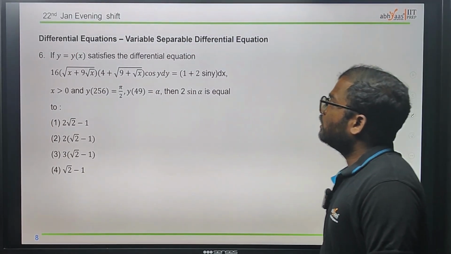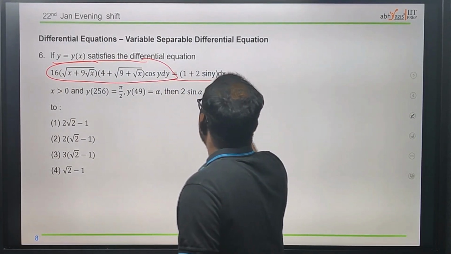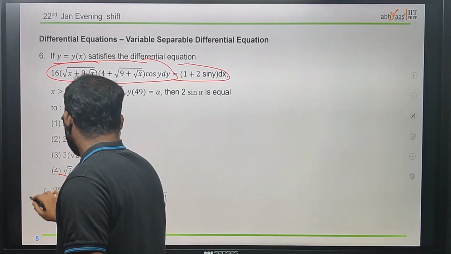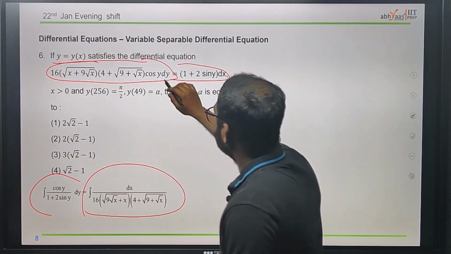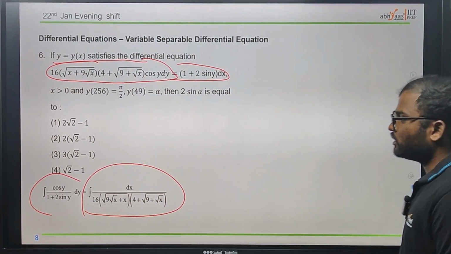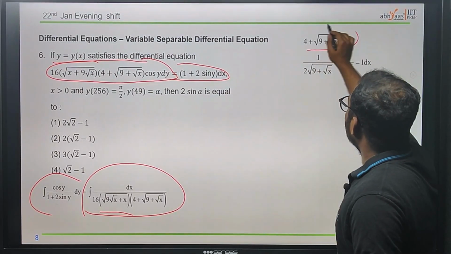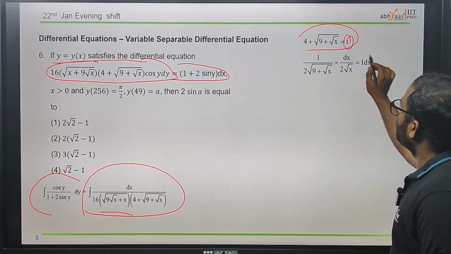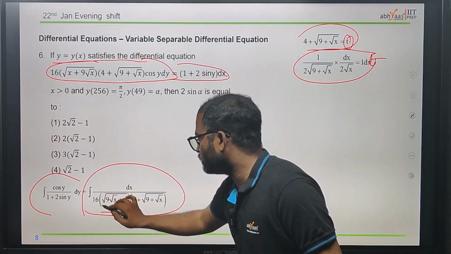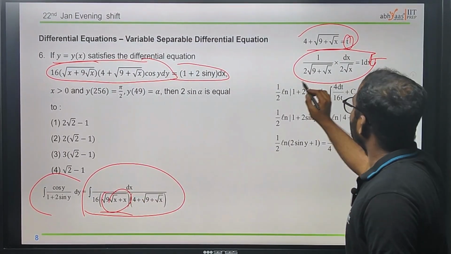Now next, coming to the differential equation question, which is this one. We need to convert this into a standard form, which is this one. First we transform this into this type. See here, we transformed this one into this one. Now we use the substitution process: equate this to t. After that, do the differentiation and substitute in place of this one, and that in place of that one gives us this one.